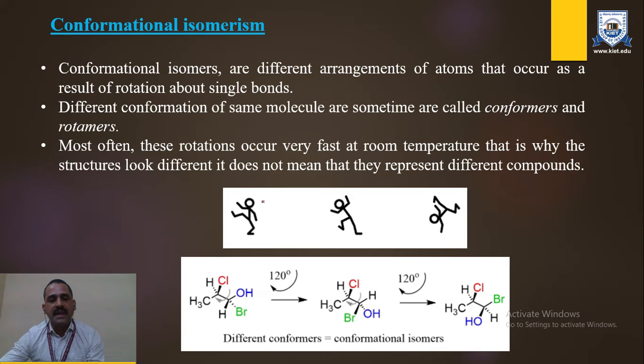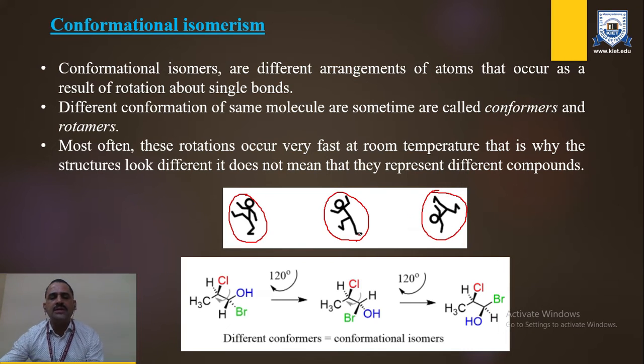We can see with the help of this pictorial presentation on the screen, there are three images of the same person. In the first, the person is taking their leg away. In the second, they are moving to another side, and in the third, they are totally inverted.